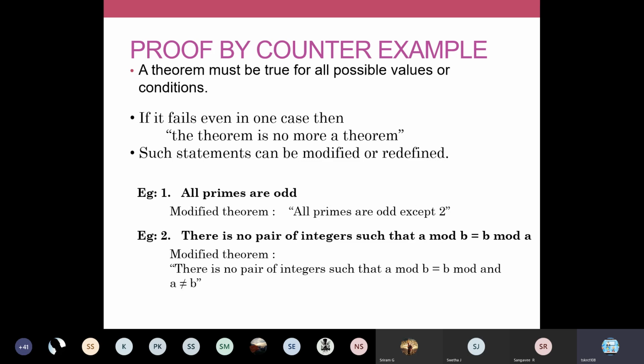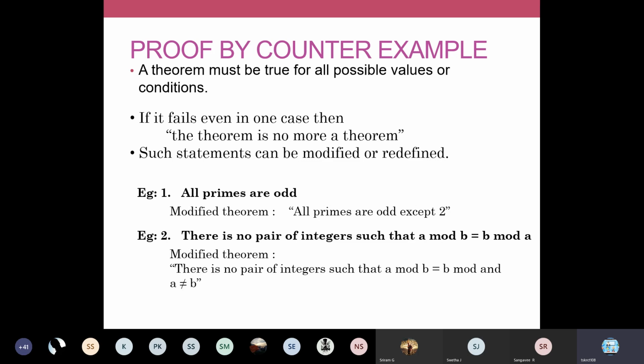You remember the word counter example. I am going to find at least one point or at least one example where the theorem goes false, and that I am going to redefine. We'll see with an example. Read the statement. If it fails even for one case, then the theorem is no more a theorem. Theorem means it must be true for all possible values. So we are going to identify that particular case, modify that statement, and write the theorem in the correct format. That is the technique in counter example. You identify one case where your theorem goes false.